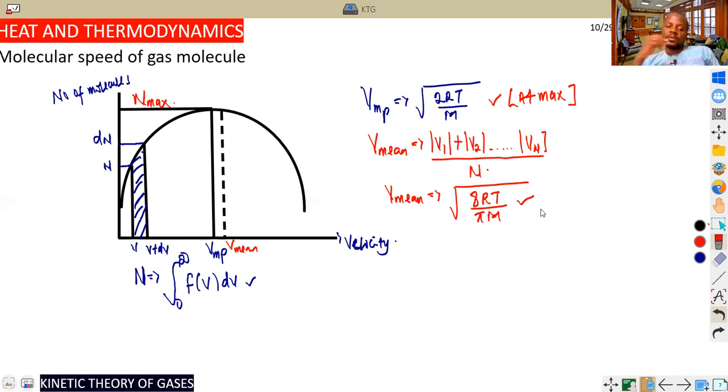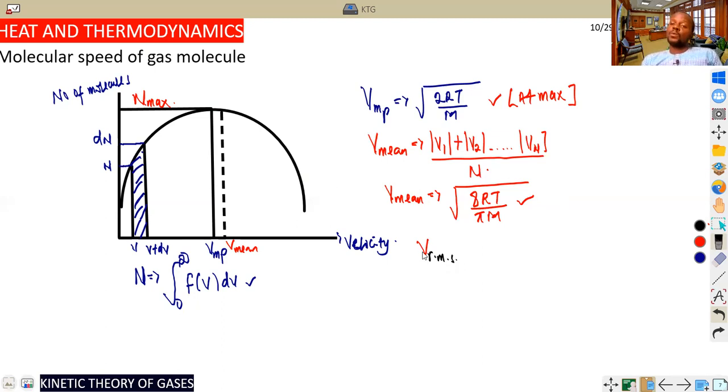So the last one, which is the most important one, my dear student, is what we call the root mean square velocity. Let me change to black. RMS. So the root mean square velocity is the general relation we use for the speed of a gas molecule. So this is the most important formula.